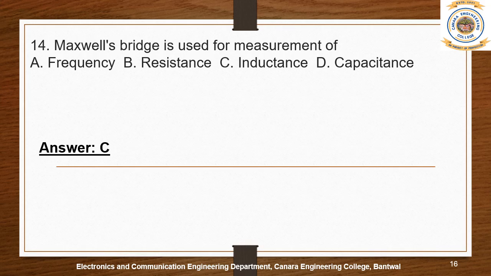The resistance value is given, the capacitance value is given, and sometimes the frequency is given. We are able to find the value of inductance by using the Maxwell bridge.